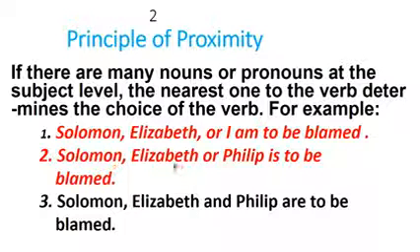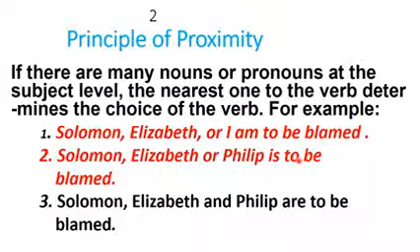Solomon, Elizabeth, or Philip is to be blamed. Why is "is" going with Philip here? Because when you see the conjunction "or", it presents options. It doesn't sum up, it doesn't add subjects, things, or sentences. They are still different. They are not together. They are still in their individual forms. So, Solomon, Elizabeth, or Philip is to be blamed.